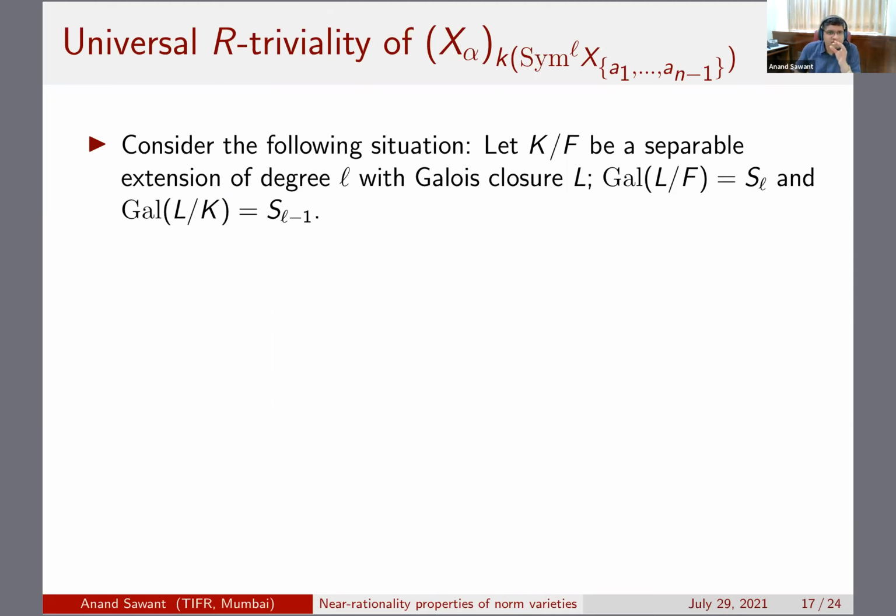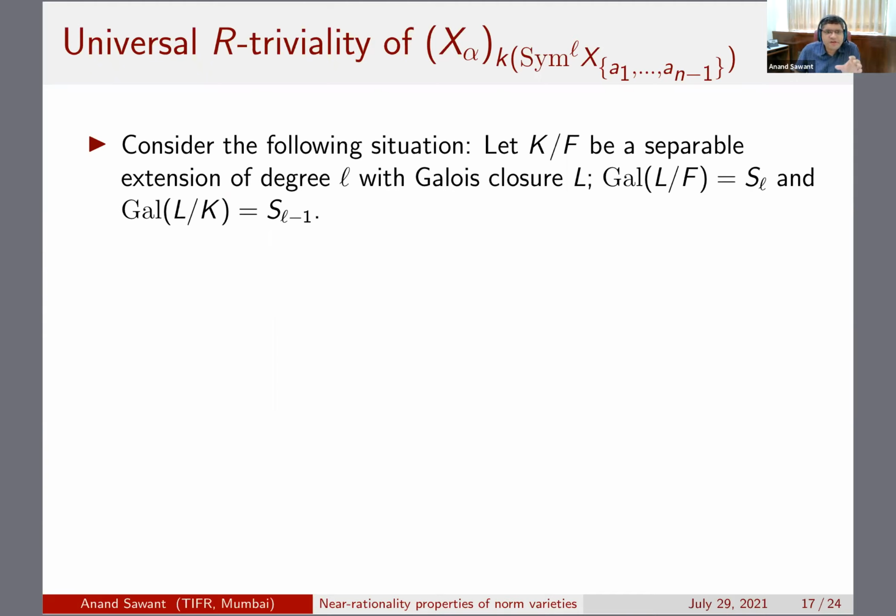So of course this is the generic fiber. There is a morphism from X alpha to the L-fold, so to some smooth projective variety birational to this sim L, and you are looking at the generic fiber of this. So the function field of this is also the same as the function field of this sim L, and so look at this situation.